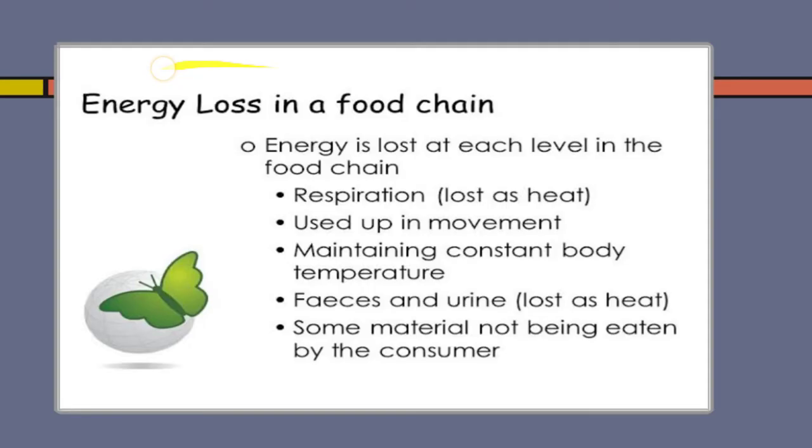Energy loss in a food chain. Energy is lost at different levels in the food chain: respiration, lost as heat, used up in movement, maintaining constant body temperature, feces and urine, and some materials not being eaten by the consumer.